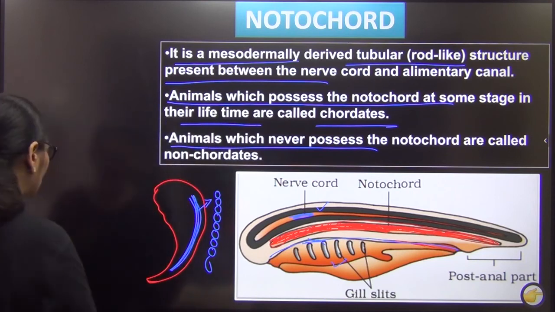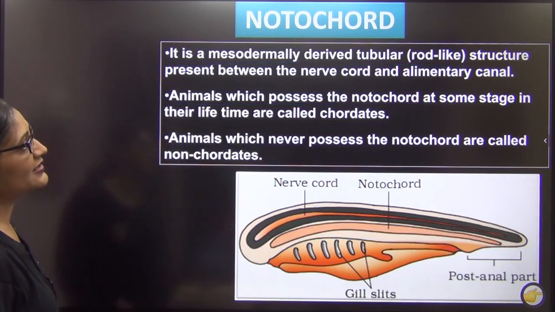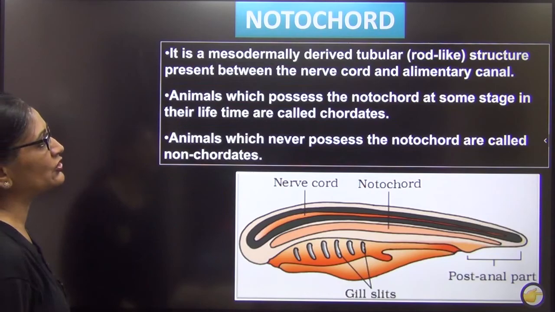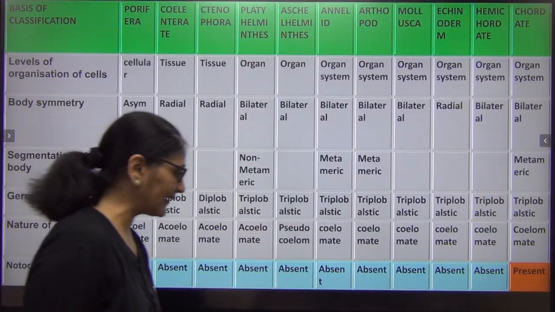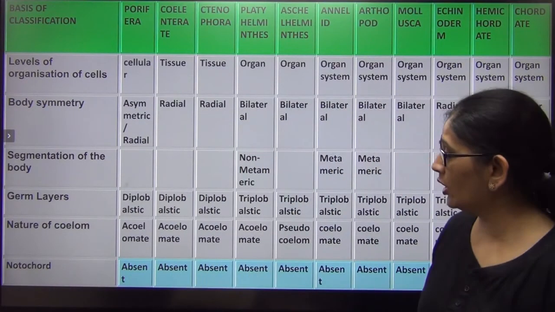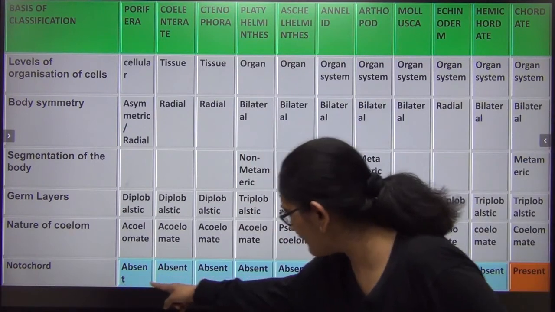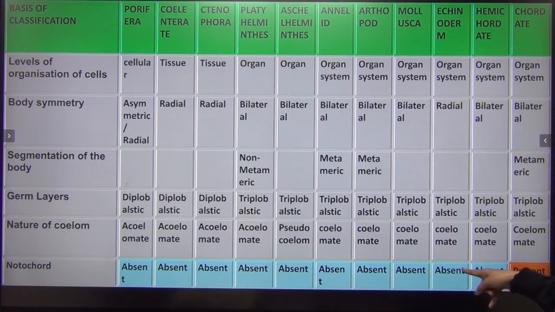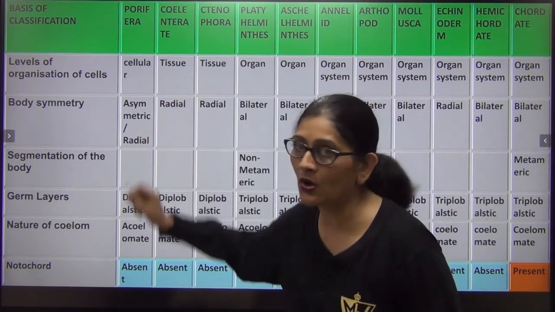So let us see this. This is the last basis of classification I am going to teach you today. So let us look at this diagram now. All those animals which never possess notochord at any stage of their life are all non-chordates.